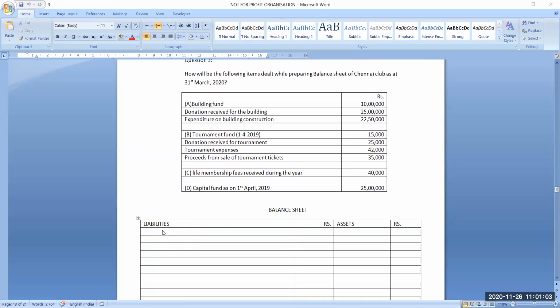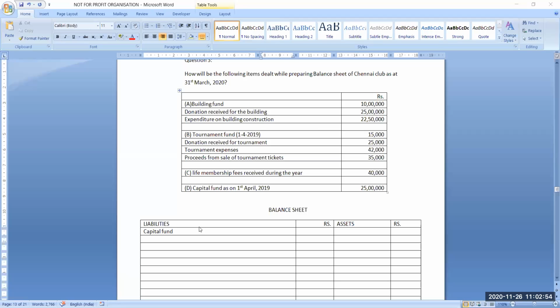So first we will write capital fund here. Capital fund balance is 25 lakh.